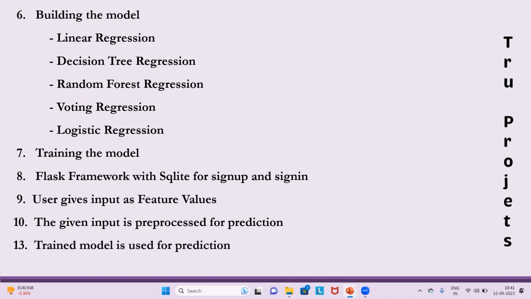The trained model is used for prediction. The pre-processed input is passed through the trained machine learning model to predict the cost of living based on the user preferences. The final outcome is displayed through the front-end. The predicted cost of living is presented through the project's front-end user interface, allowing users to make informed decisions about their financial planning for international travel or relocation.